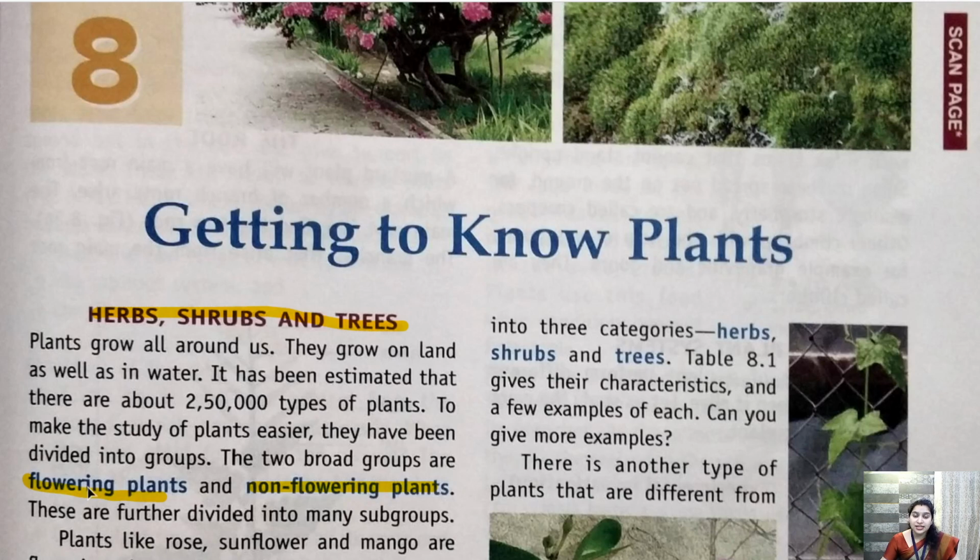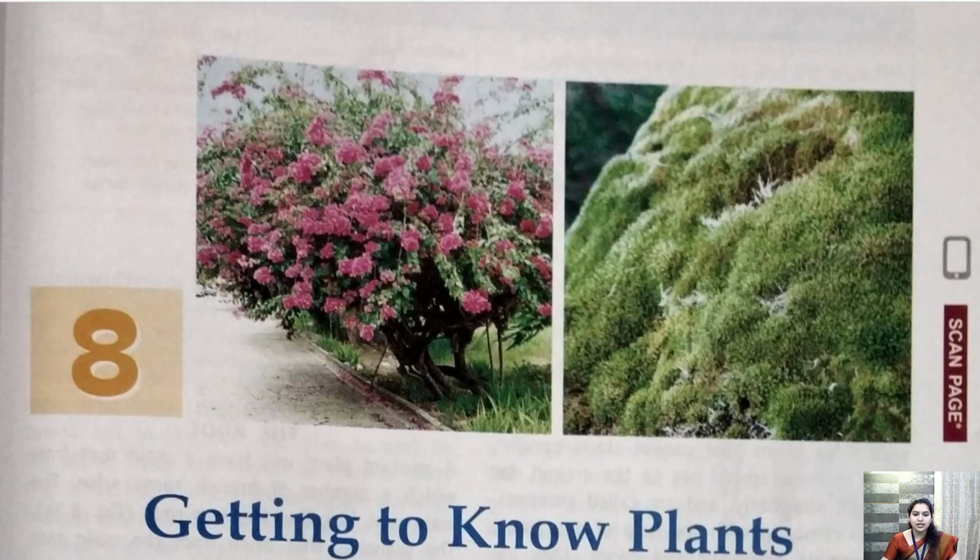The plants that contain flowers are called flowering plants. Plants that cannot bear a flower are called non-flowering plants. You can see in the diagram here, this first one is containing pink flowers, so it is a flowering plant. These grasses and everything, tulsi, they do not contain flowers. So they are called non-flowering plants.